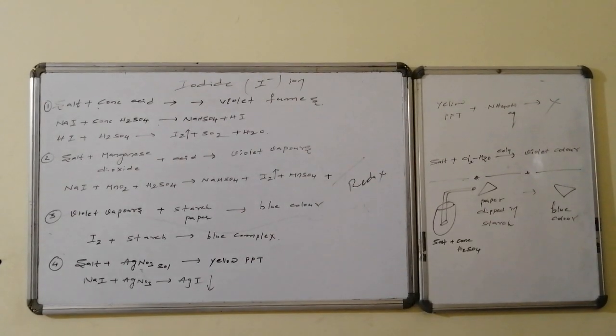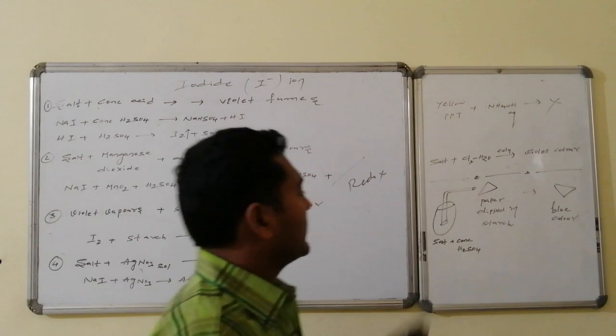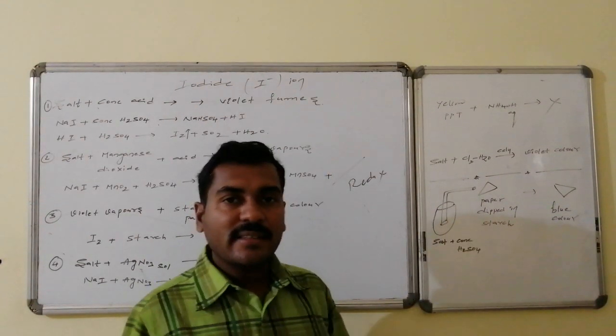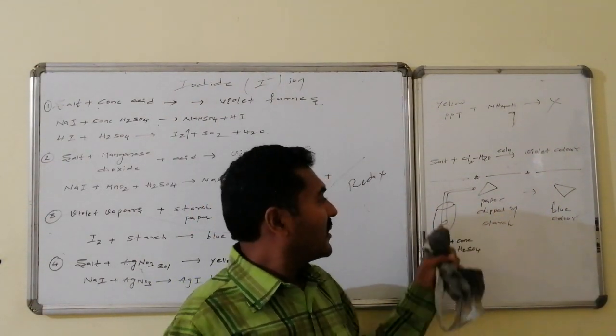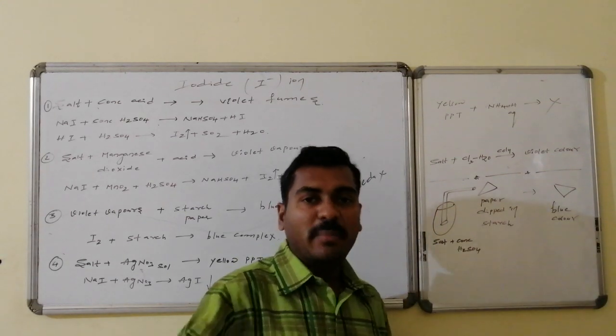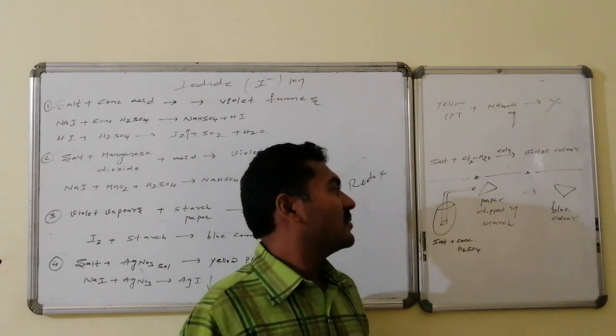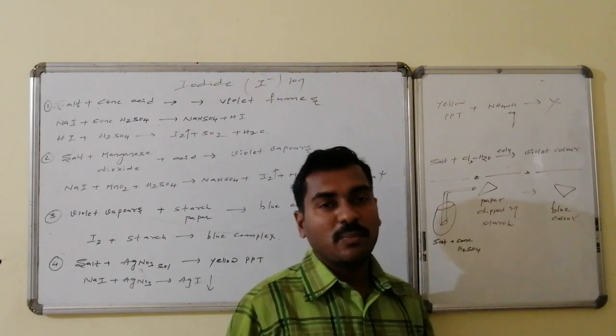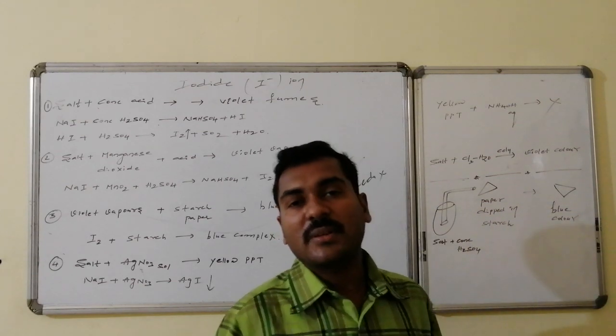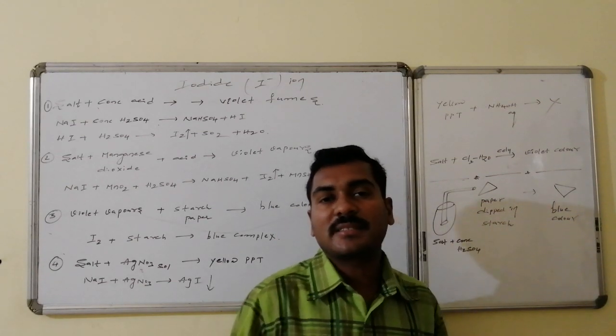The test tube consisting of salt and concentrated sulfuric acid is evolving gas. That gas is iodine having violet color. If that gas is exposed to paper dipped in starch solution, which is colorless in the beginning, it is converted to blue in color due to the formation of a complex of iodine with the starch.